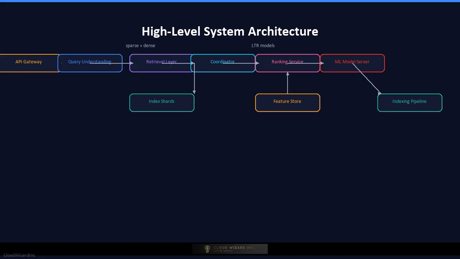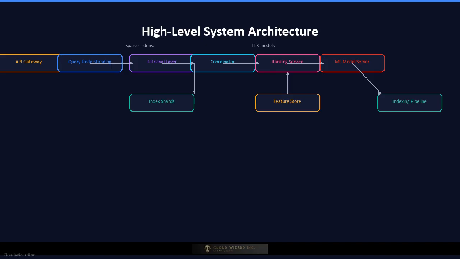Here is the high-level system architecture. On the left, the query enters through an API gateway and hits the Query Understanding Service, which performs spell correction, tokenization, synonym expansion, and intent classification. The processed query then goes to the retrieval layer, which fans out across index shards. Each shard performs inverted index lookup or approximate nearest neighbor search to return candidate documents.